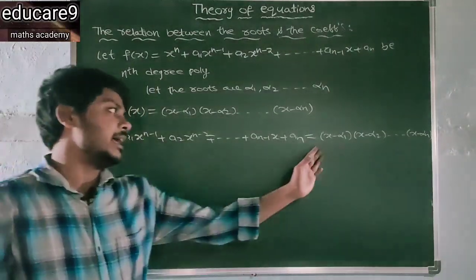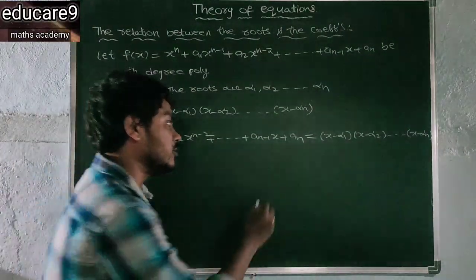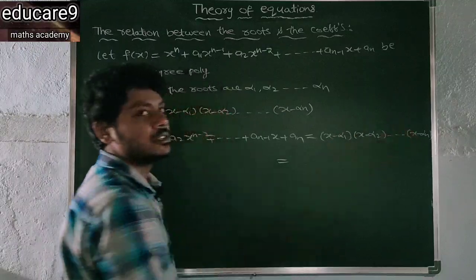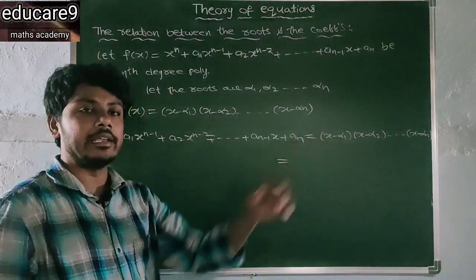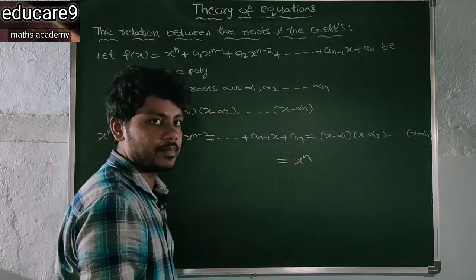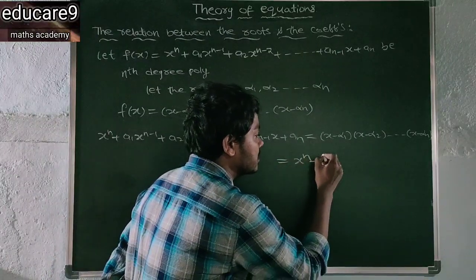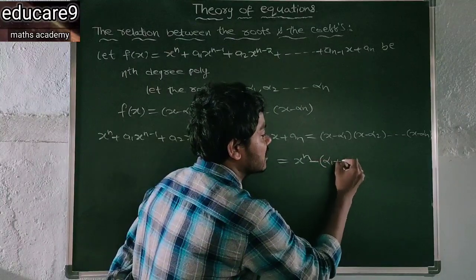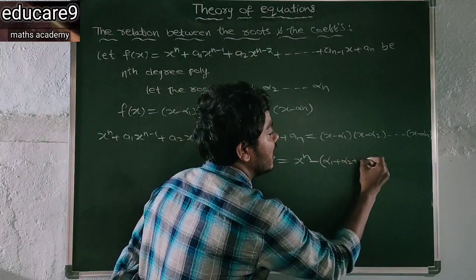Now multiplying all these terms, what do you get? x into x into x, total how many x terms here? n. So clearly that is x to the power of n. And minus, you get alpha 1 plus alpha 2 and so on alpha n.